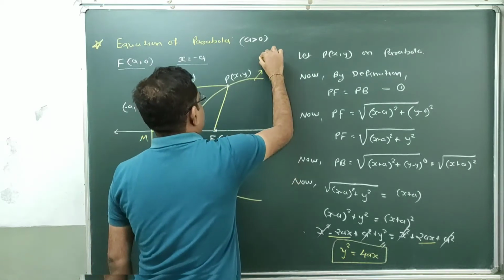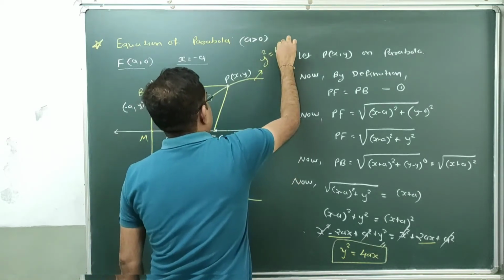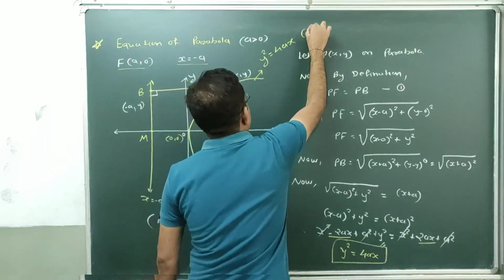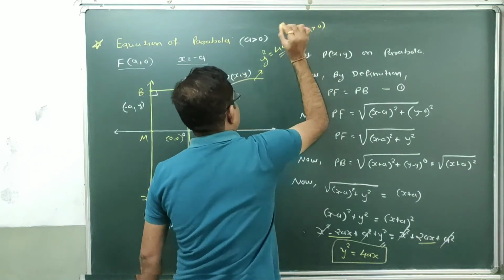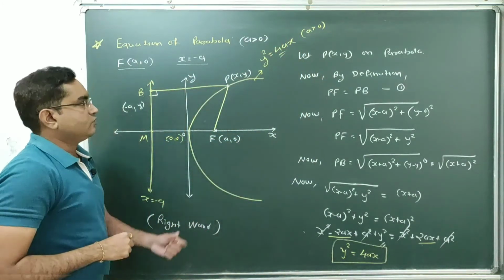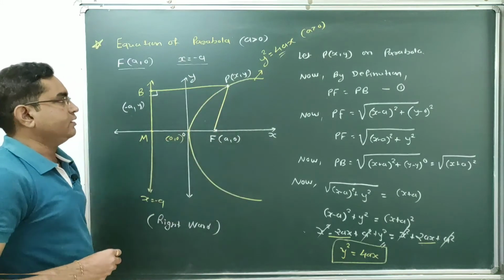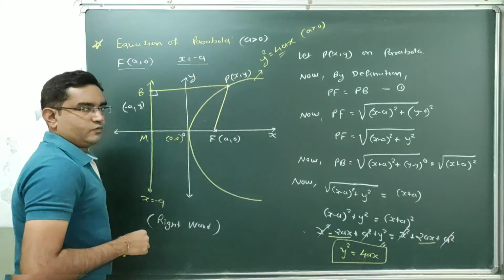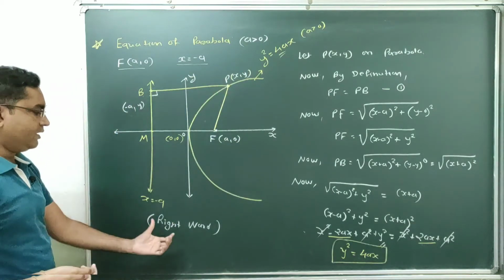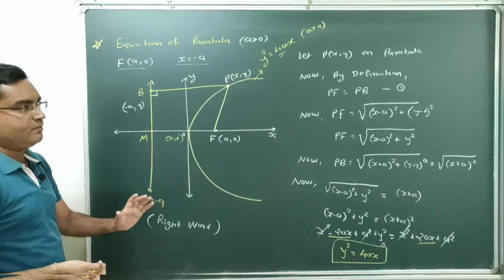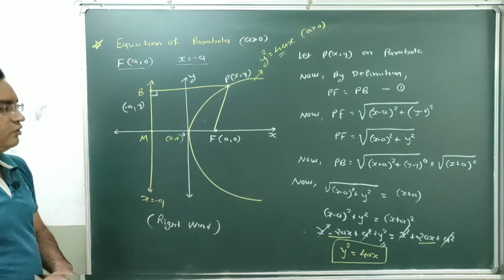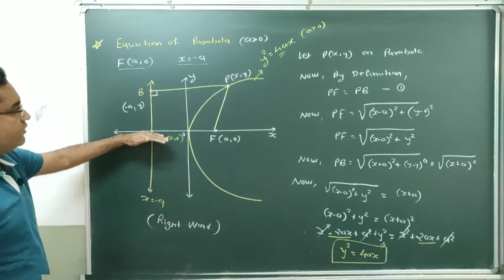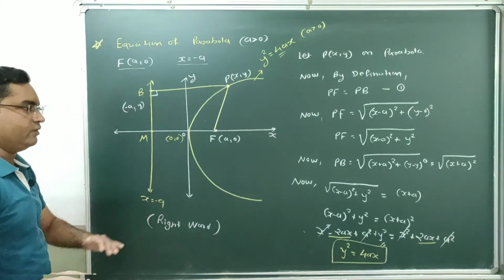Equation of the standard parabola is y square equal to 4ax, where a is greater than 0. Done. So this is the general equation of parabola for any point which lies on this parabola, y square equal to 4ax for the rightward parabola. In the same manner, you can derive the equation of leftward parabola as well as upward parabola and downward parabola.